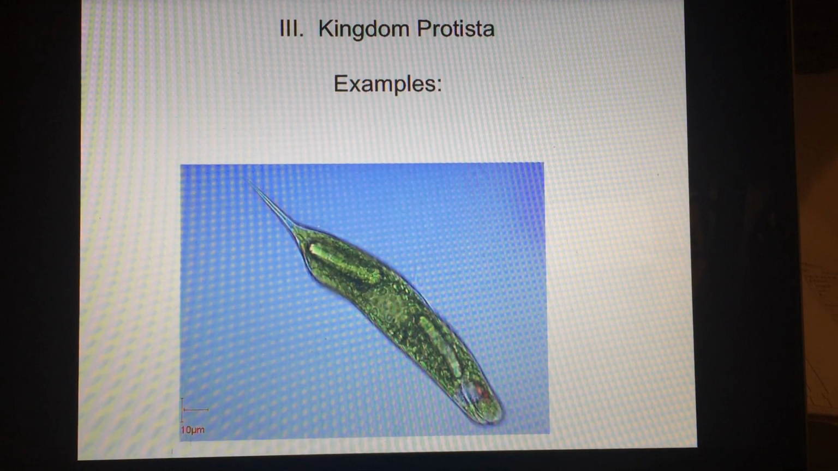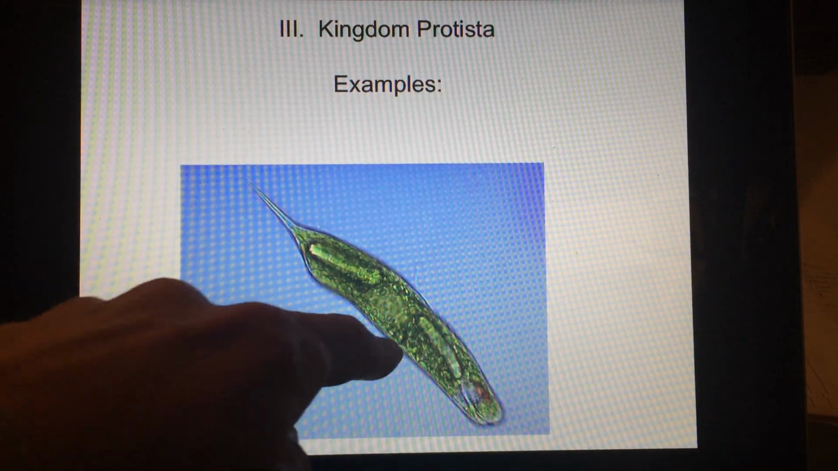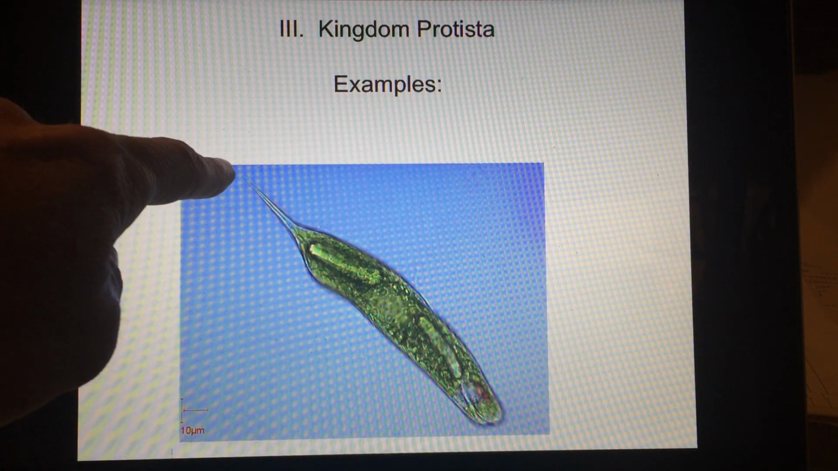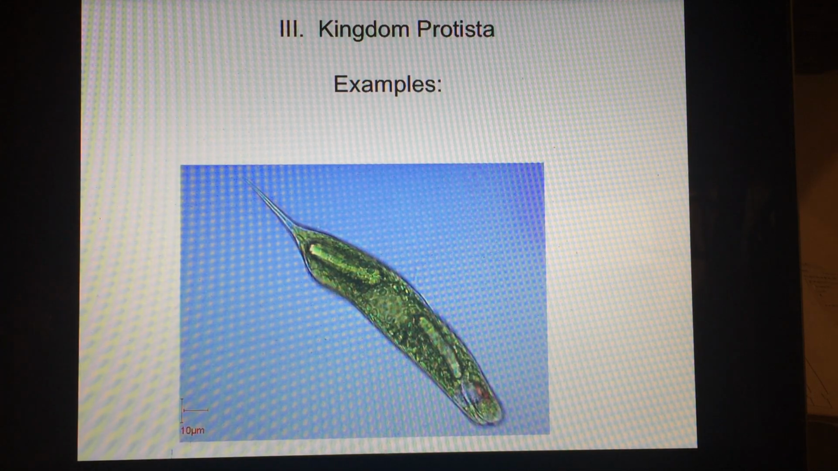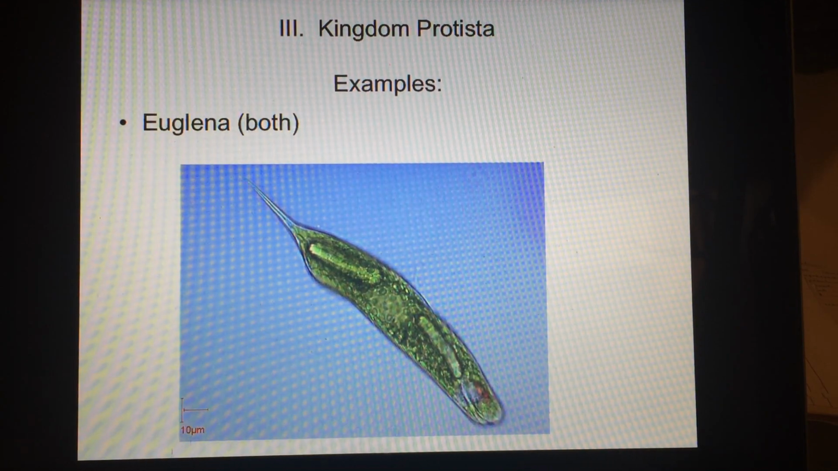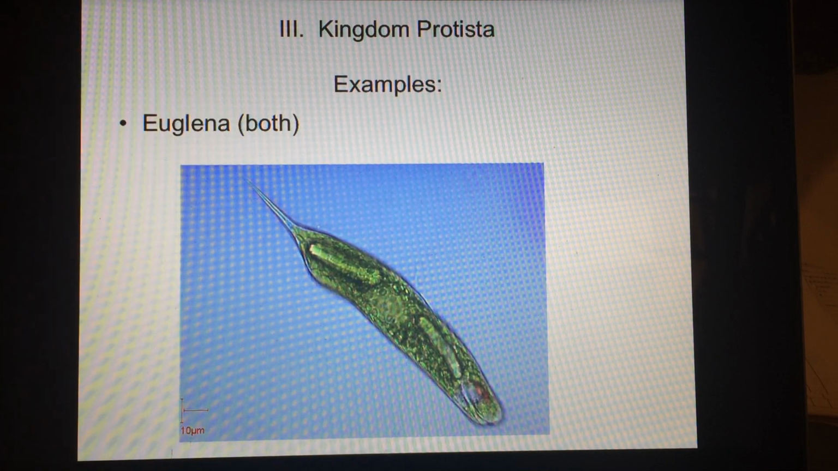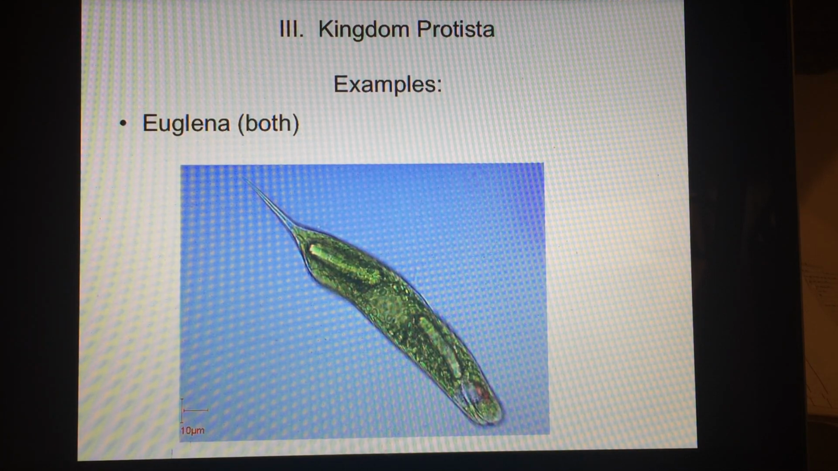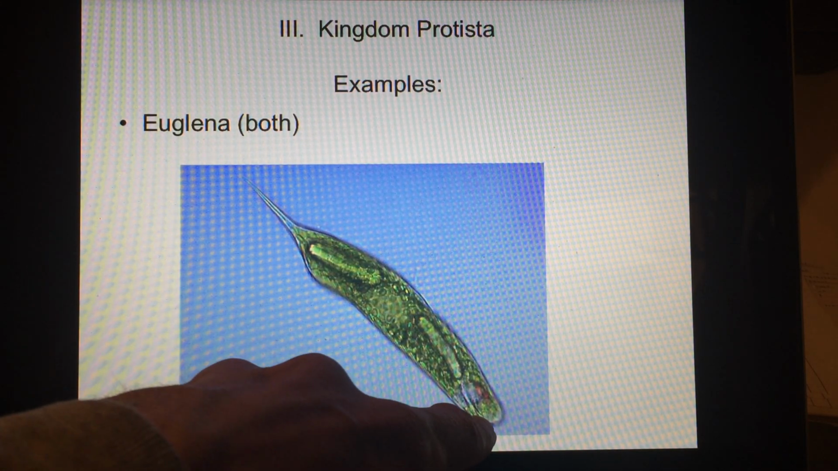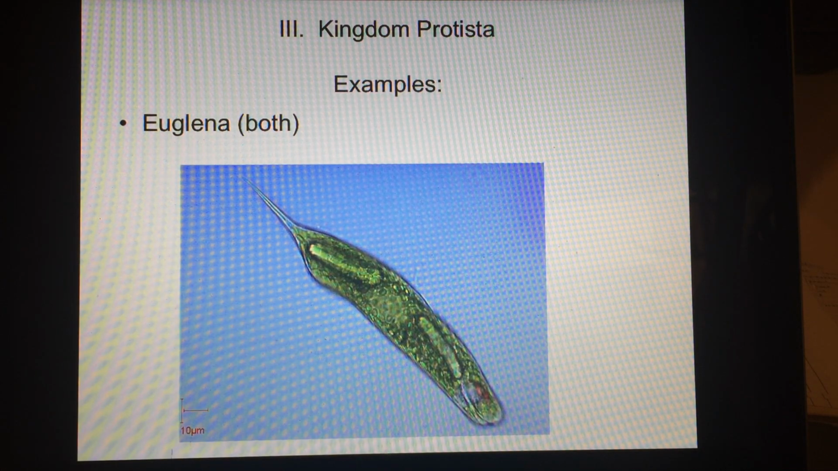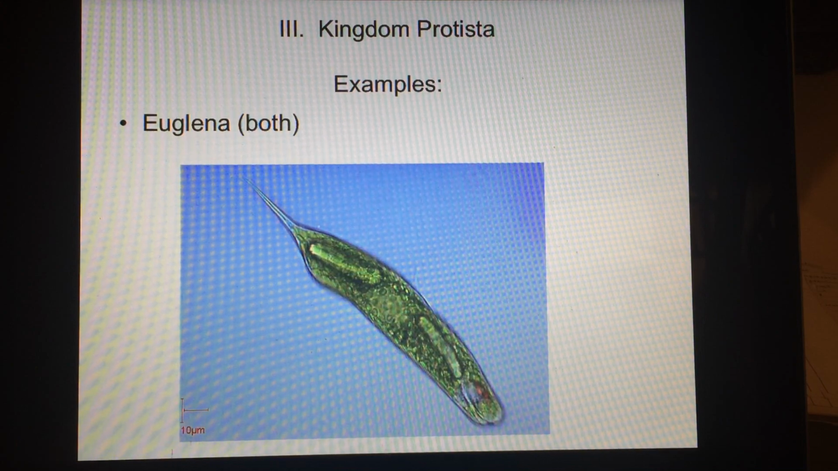So, examples. Anybody know what that one is? Now look, this one is green, and it's got this long thing right here called a flagella. So if it's green, what can it do? That's right, it can make its own food. This is called the Euglena. And what do you think both means, if you look at that previous slide? This one, if sunlight's available, because it has chlorophyll in it, will make its own food, and if not, it definitely has a mouth area down here where it can consume other single-celled organisms. So it can do autotrophic and heterotrophic behavior.